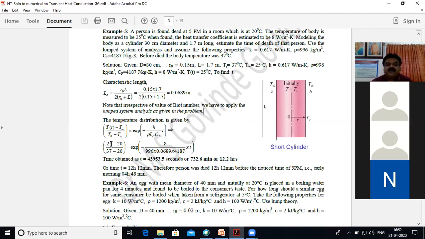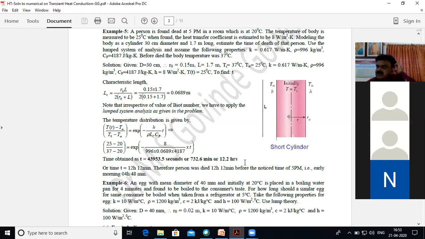So therefore here T of t is 25 degrees centigrade. The surrounding temperature, room temperature, is 20 degrees centigrade. Before you die, the initial temperature is 37 degrees centigrade. Exponential of this is T, and this time comes out to be 12.2 hours. What does it mean? A person found dead had his last breath 12.2 hours before. That is the meaning of that.